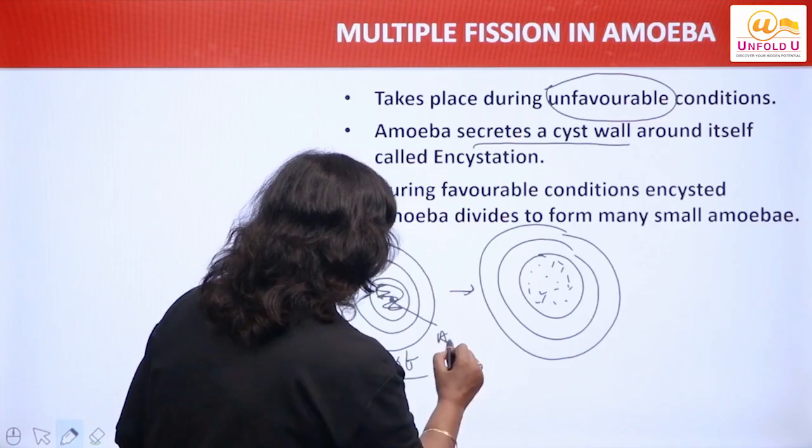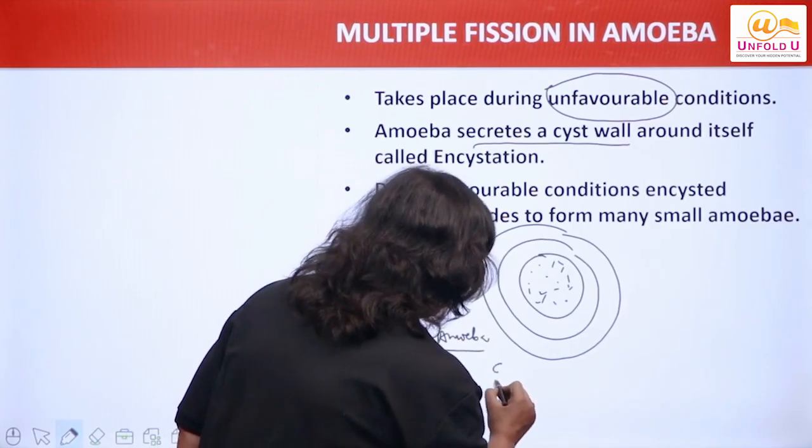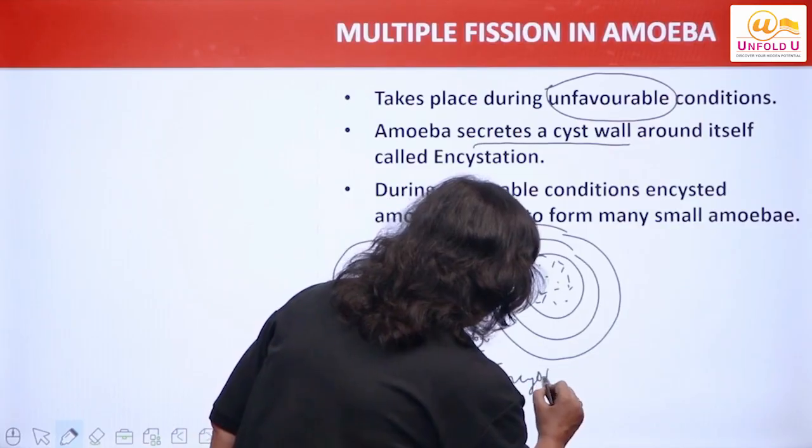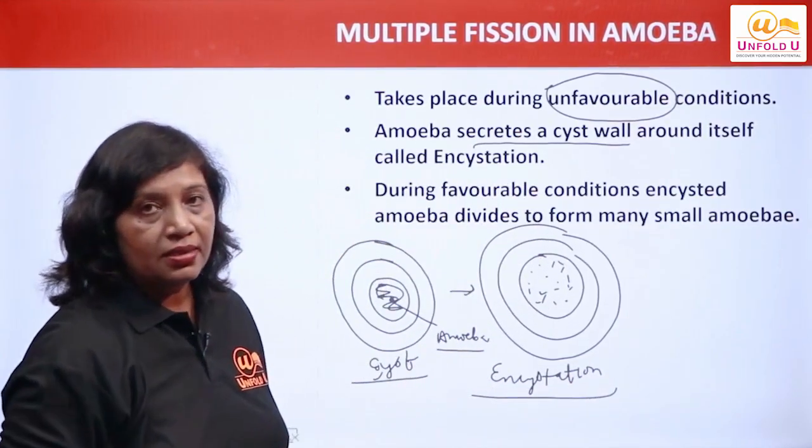This is amoeba, and it enters into the stage which is called encystation. The stage is called encystation.